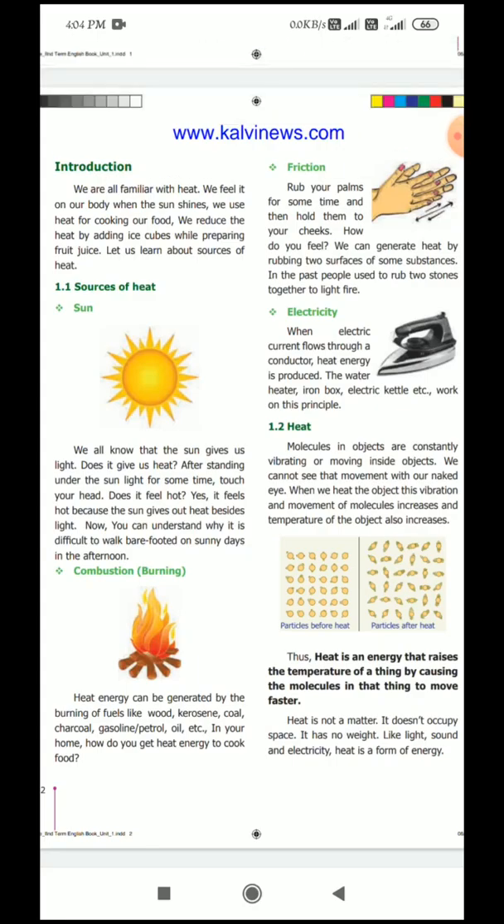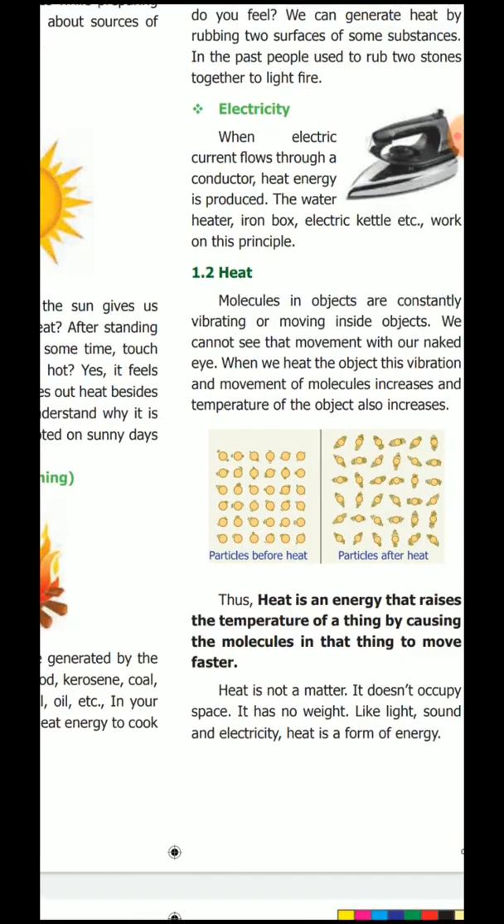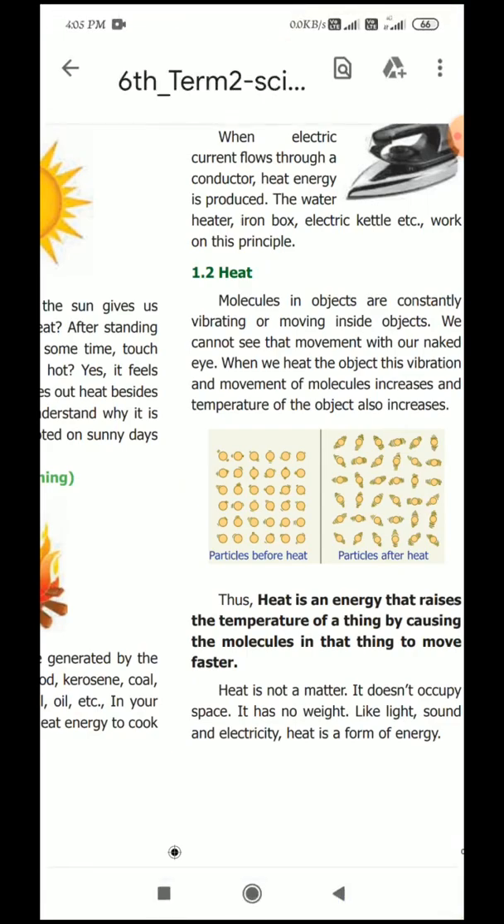Okay. Next, heat. Molecules in objects are constantly vibrating or moving inside objects. We cannot see that movement with our naked eye. Here, molecules means small substance. See this picture. The particles before heat. See this molecule. Before heat, the particle is like this. After heating the particles, the molecule will split.